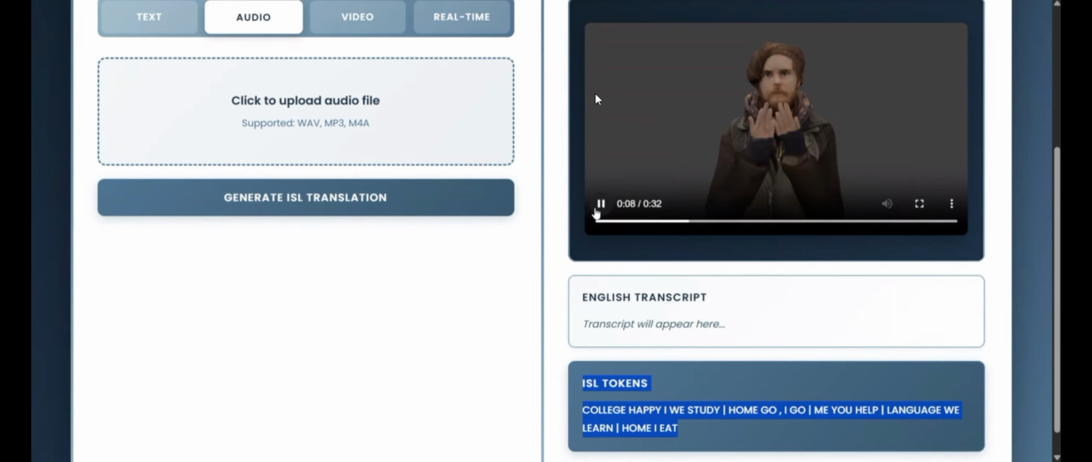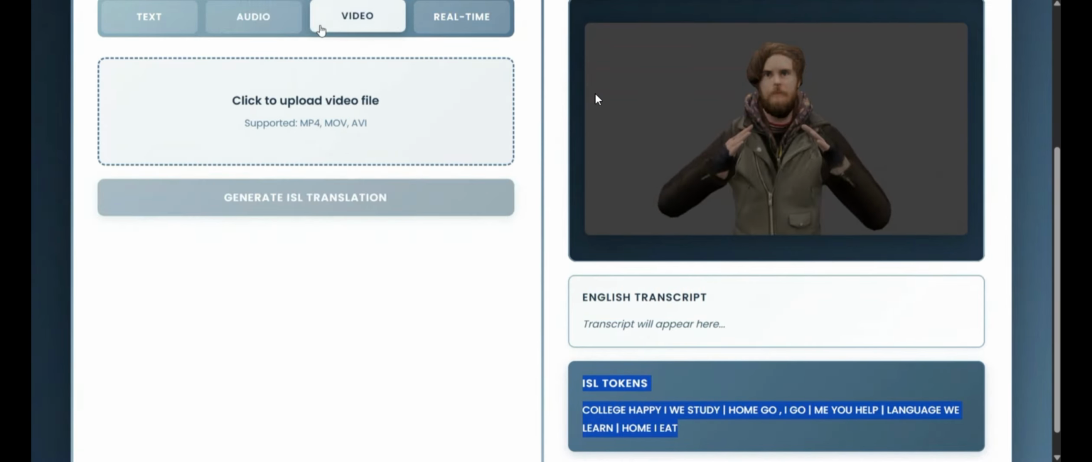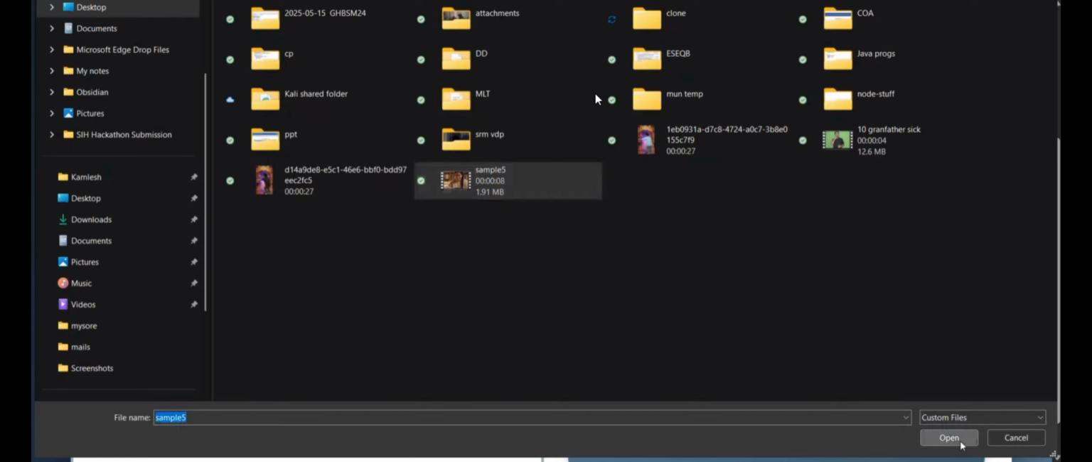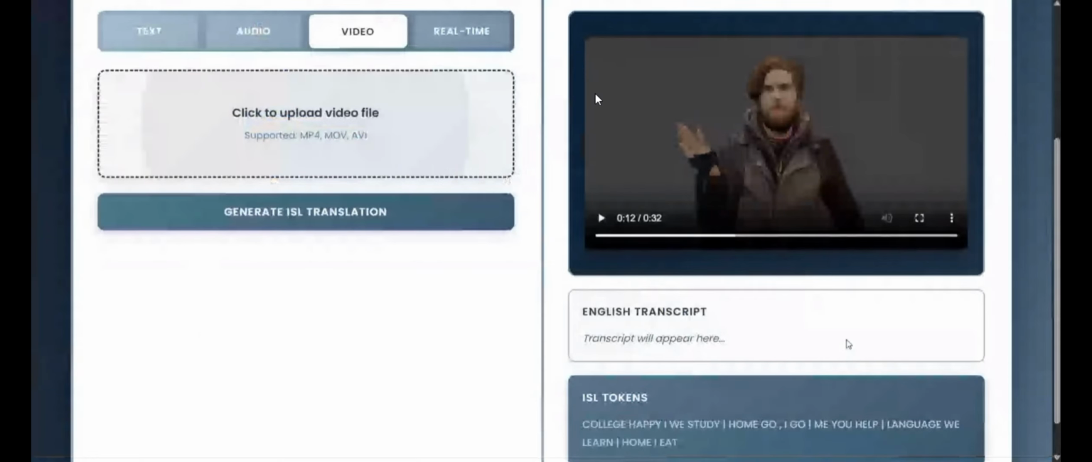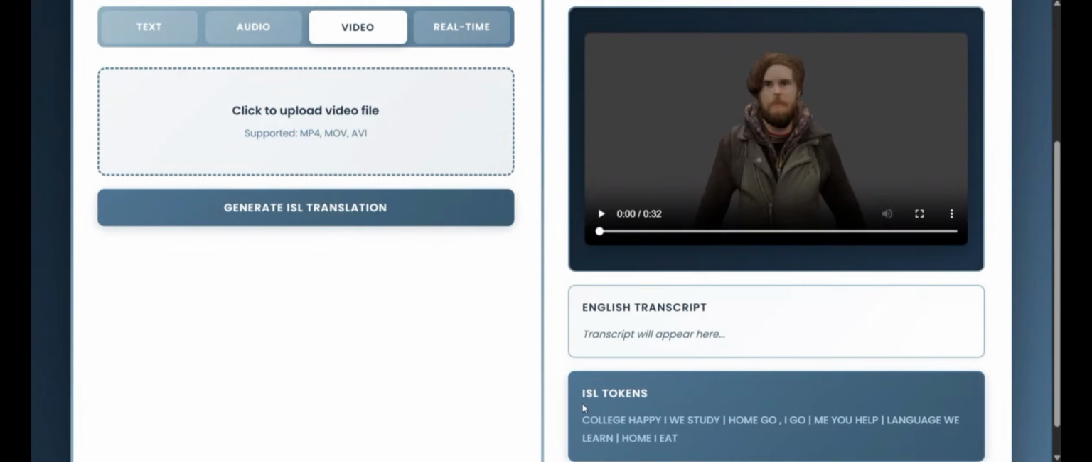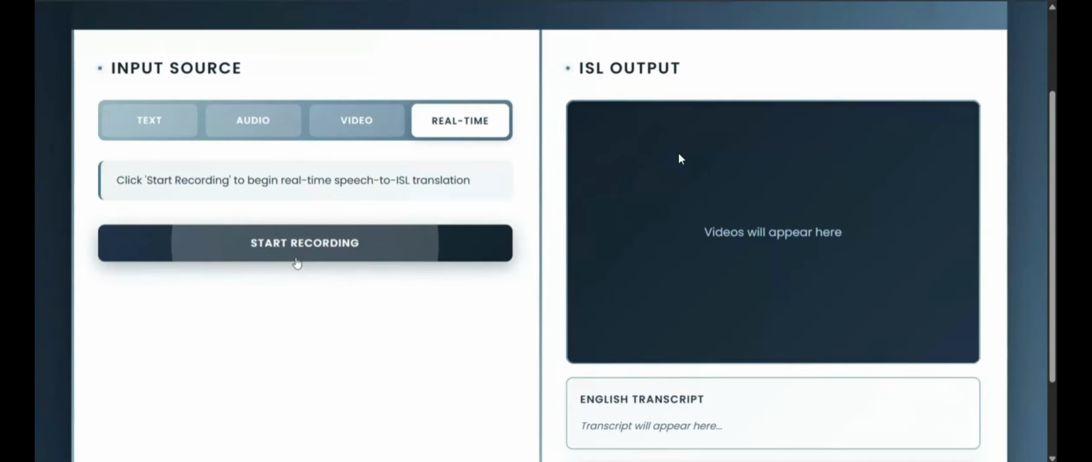Now let's move on and have a look into our video input system. Here we can upload our video as an MP4 or other supported formats. The audio will be extracted from the video, and as usual, it will be converted into ISL grammatical tokens and then visualized. So here we have the Indian Sign Language translation output for the uploaded video. Let's have a look at it. The ISL tokens are being depicted in Indian Sign Language form for the video input.